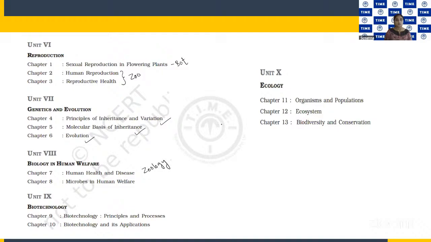So I forgot to tell one thing. Biotechnology is also both zoology and botany. I'm marking zoology and botany chapters here, but we don't have such a categorization in the question paper. So we will be having random questions from zoology and botany. Fine. So this is our syllabus.